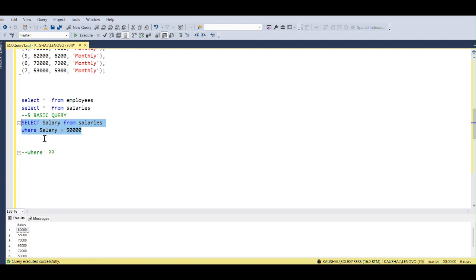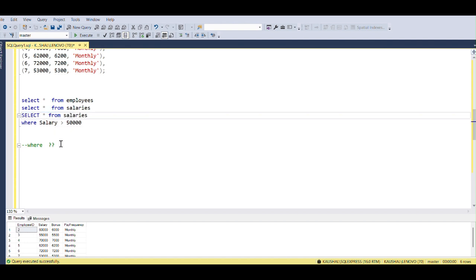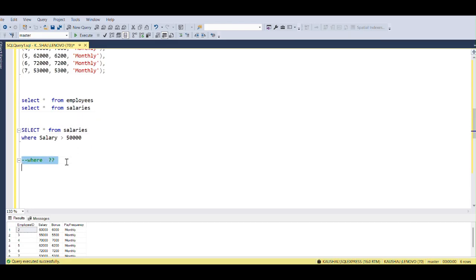But if you want the employee ID too, then you can just add the column employee ID, or you can just say all, then it will show all columns with salary greater than 50,000. That's it. And let's look at another example.